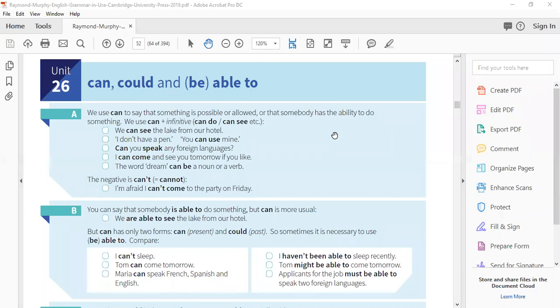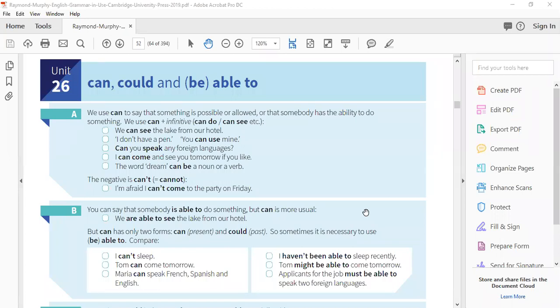We need the fresh form of the verb, the base form, to be used after each modal verb. The first example is: we can see the lake from our hotel. Maybe you are visiting a recreational place, going to visit the northern areas, and you are staying in a hotel, and the view outside is so beautiful. So you can say we can see the lake from our hotel room. Next: I don't have a pen. You can use mine. You are allowing a person to use your pen.